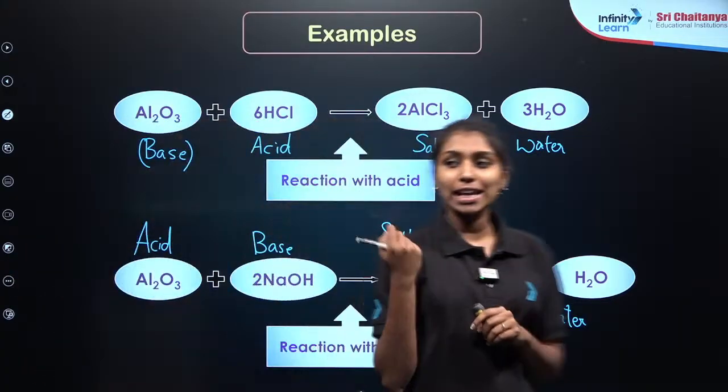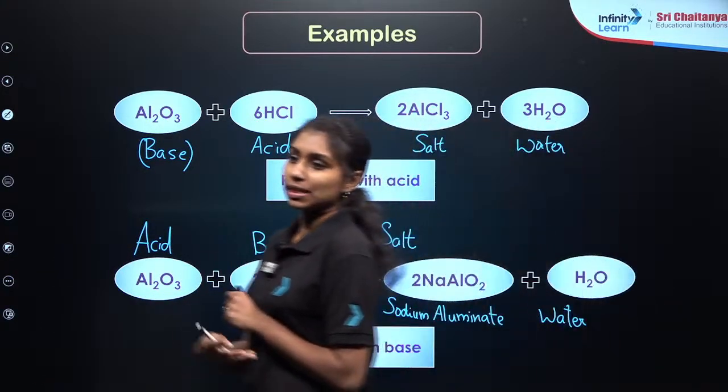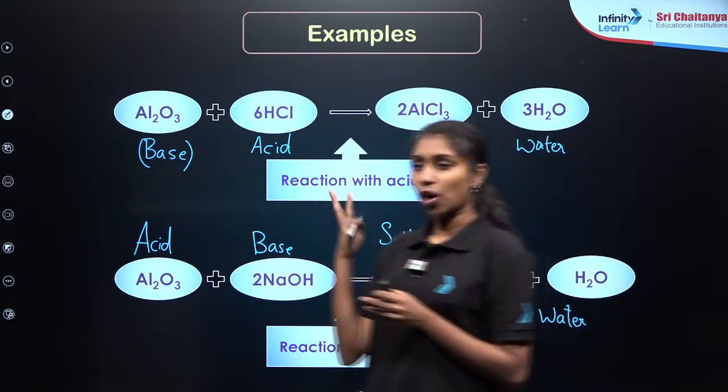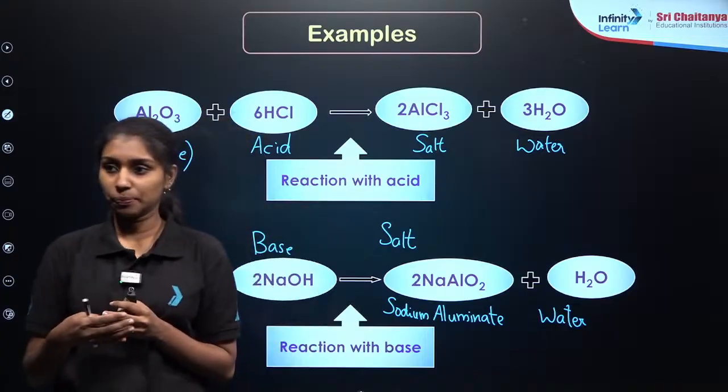Okay, how can we call AlCl3 an oxide? Is there any oxygen present in it? AlCl3 is a salt which is formed by the reaction between acid and base. Clear?